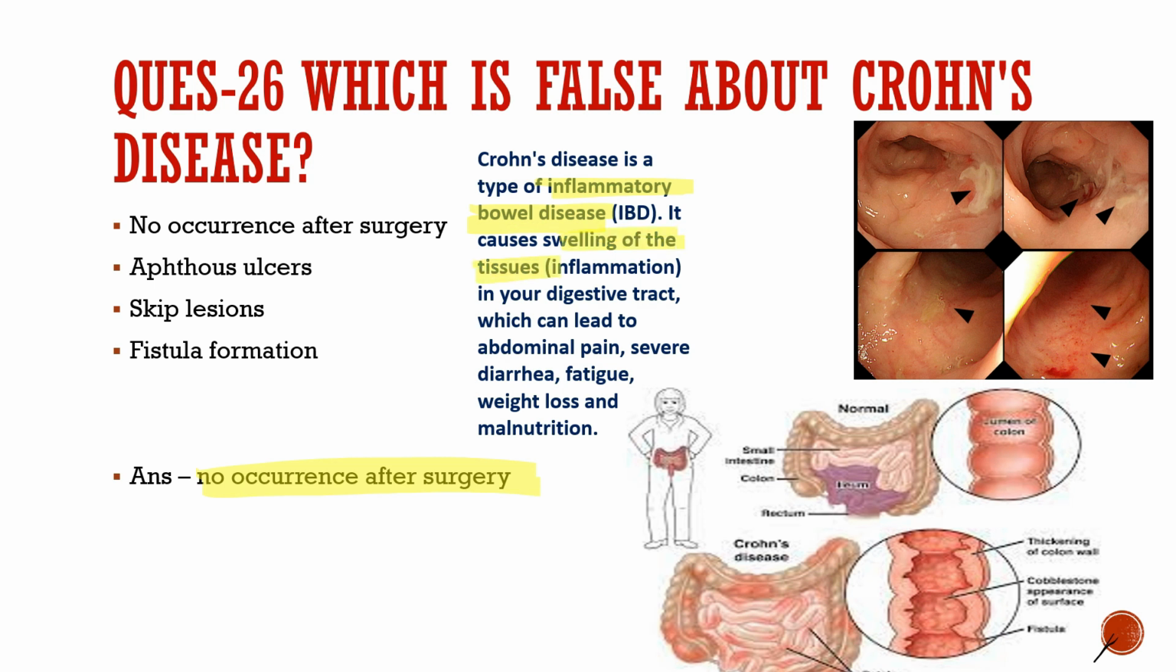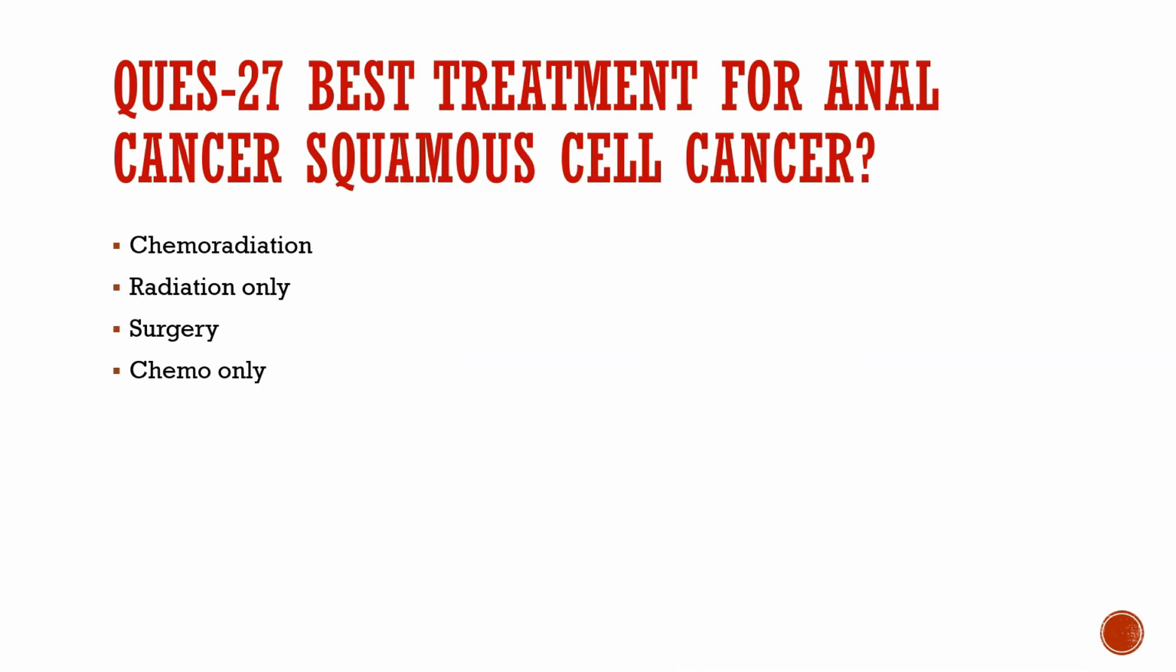ये tissues की swelling कराता है. That is basically inflammation in our digestive tract, which leads to abdominal pain, severe diarrhea, fatigue, weight loss and malnutrition. So the statement that is wrong about Crohn's disease is that it does not occur after the surgery. That is false, and it can cause fistula formation, skin lesions, and epithelial ulcers.